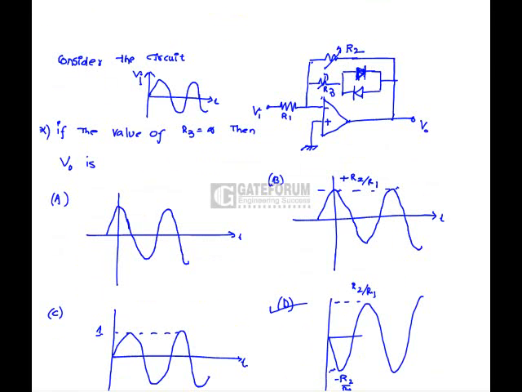Whenever R3 is equal to 0, if Vi is positive, V0 is negative. If V0 is negative, one of the diodes surely is going to conduct. So the voltage in the feedback, that is across the diode, is nothing but the output voltage. So it is clipped off at 0.7 if Vi multiplied with the gain is greater than 0.7. And if Vi is less than 0, V0 is going to be positive. Still one of the two diodes is going to conduct, so it is clipped at 0.7 volts again. So hence option A is correct.